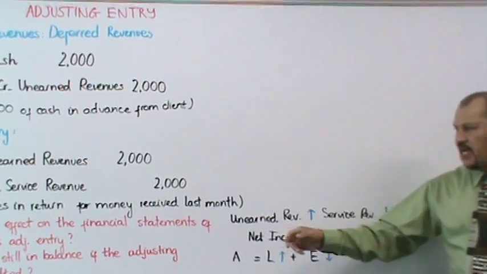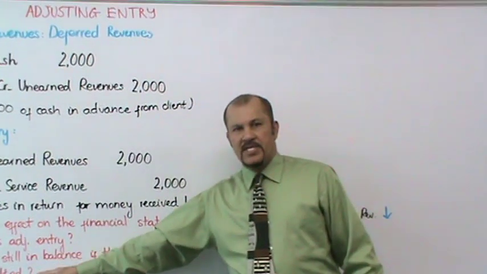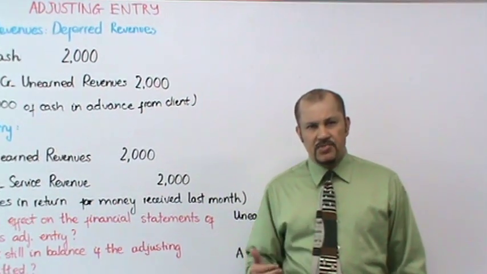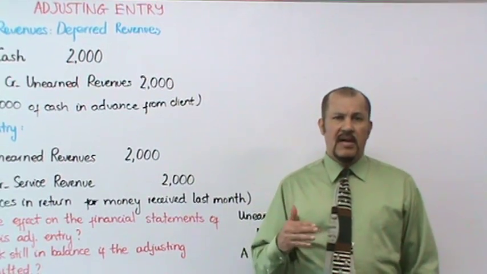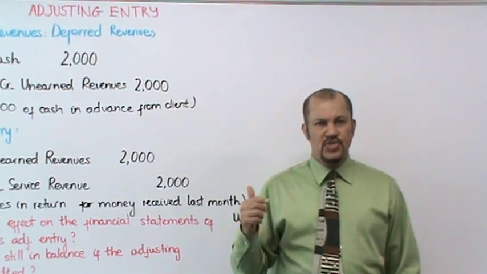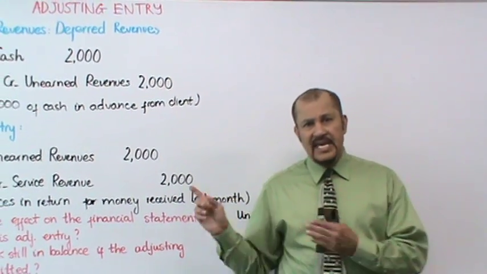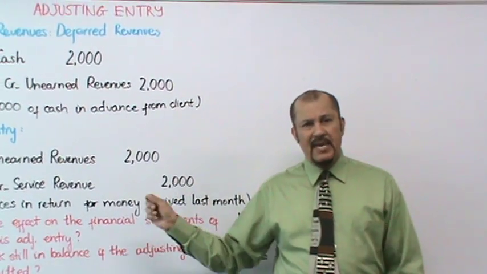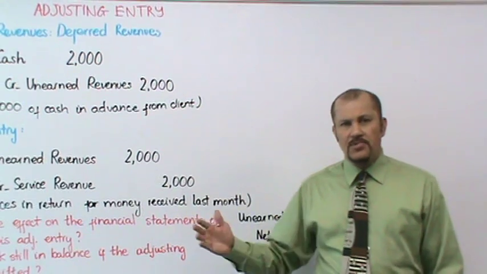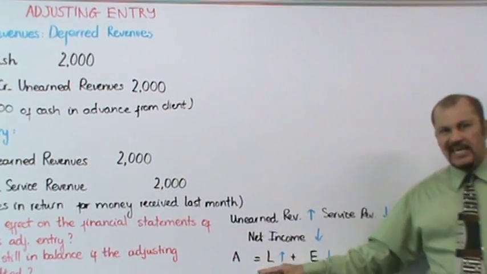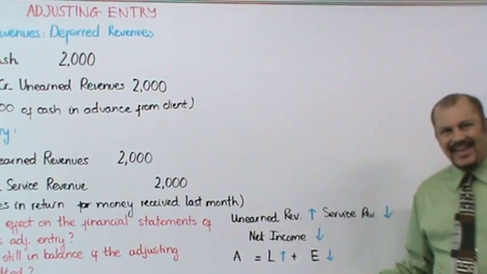Well, in conjunction with that, the next question we want to ask ourselves is, are our books in balance if we don't make this entry? And I think by now, after listening to my earlier segments, we should know the answer. And yes, the books will still be in balance even though we may not make this adjusting entry. How so? Here's the proof again for that. Here's the accounting equation. Assets equals liabilities plus equity.